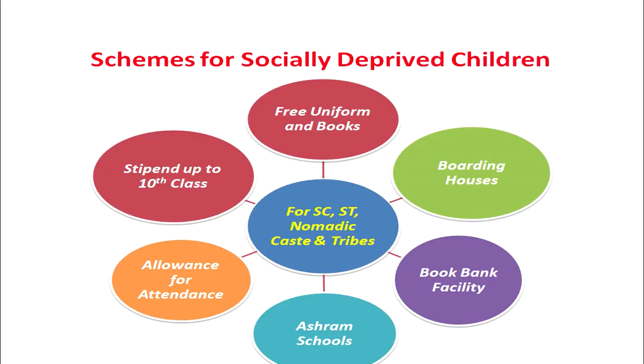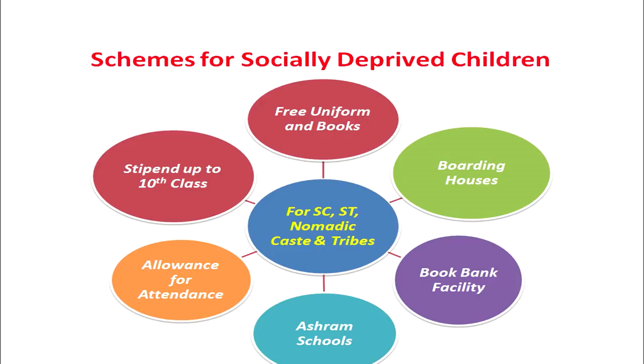These schemes included free uniforms and textbooks to the children of these communities. Then boarding houses have been established for the children of these schools. Then there was a book bank facility for the children of these communities. Ashram schools, ashram shalas, have been established for the children of these communities.